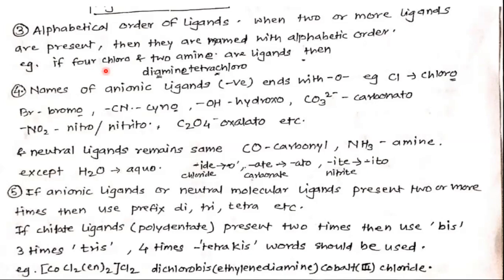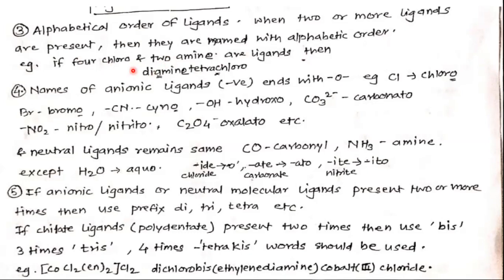If 4 chloro and 2 ammine ligands are present, then alphabetically A comes first, then C. So 2 means diammine, tetrachloro, because chlorine ligands are 4.